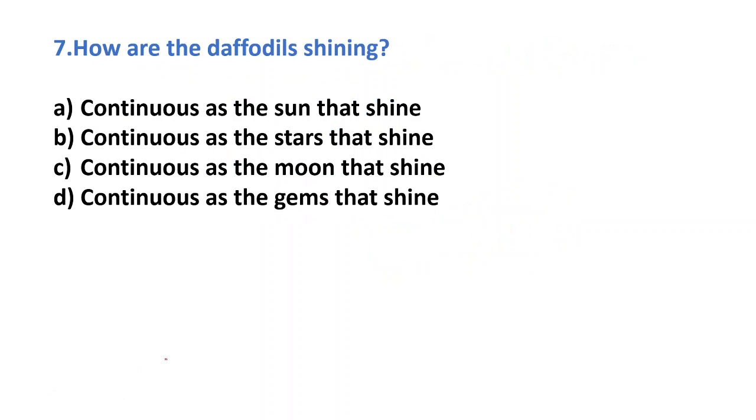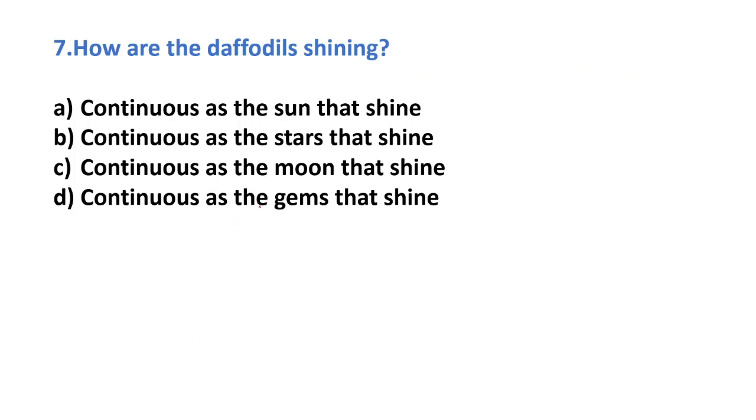How are the daffodils shining? It is very clear in the poem. Are they shining continuous as the sun that shines, continuous as the stars that shine, continuous as the moon that shines, or continuous as the gems that shine?